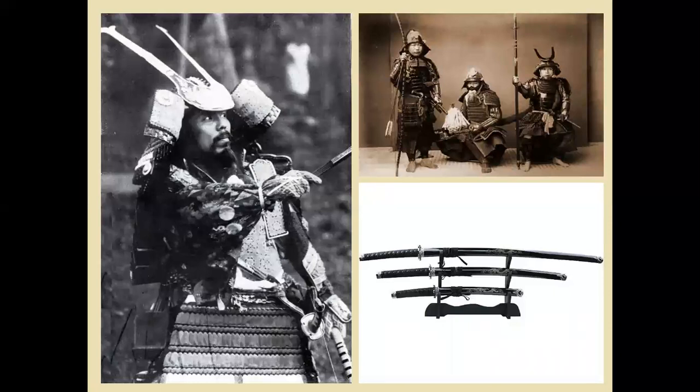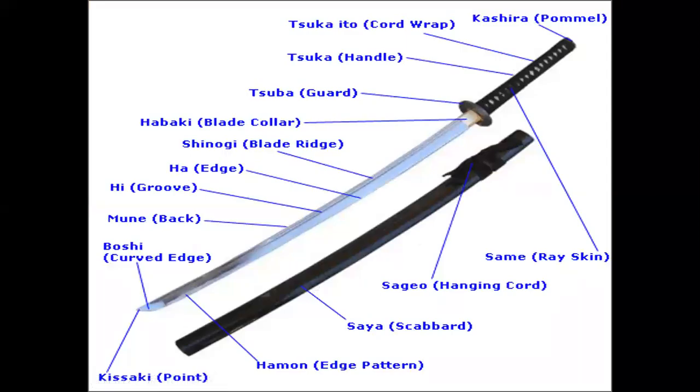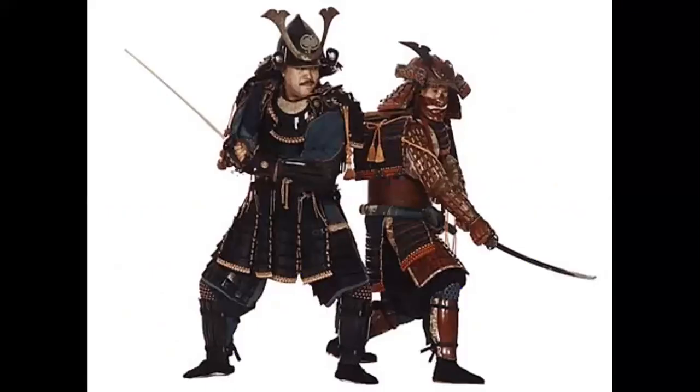So here we see an image of the samurai, how they would have looked wearing their armor, much lighter armor made of lacquer and leather compared to the European knights who dressed up in metal armor. Here we see the use of the samurai sword or katana sword, which was the primary weapon of the Japanese samurai. Japanese samurai also used the longbows, and they also used the naginata or Japanese spear. Here we see an image of the Japanese katana sword, which the samurai used. You see the Japanese samurais dressed up for battle.